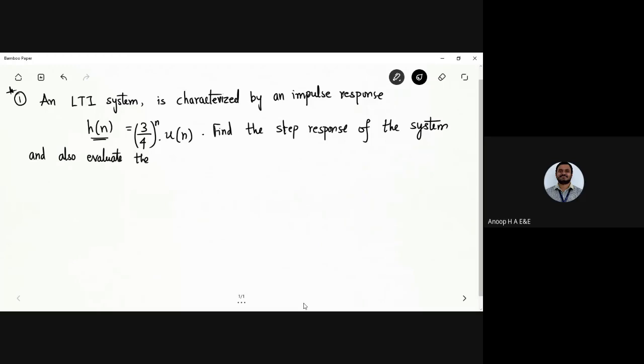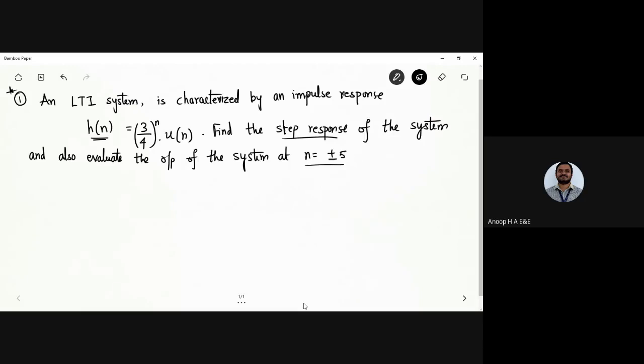the output of the system, or the step response of the system, at n equals plus or minus 5.